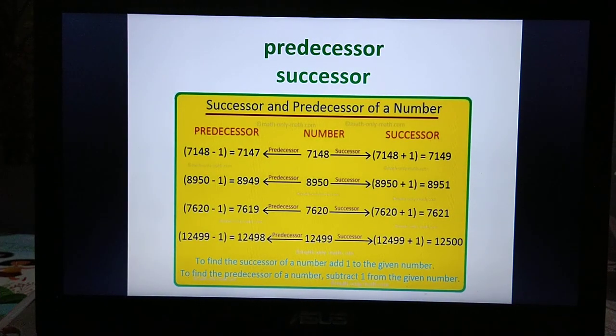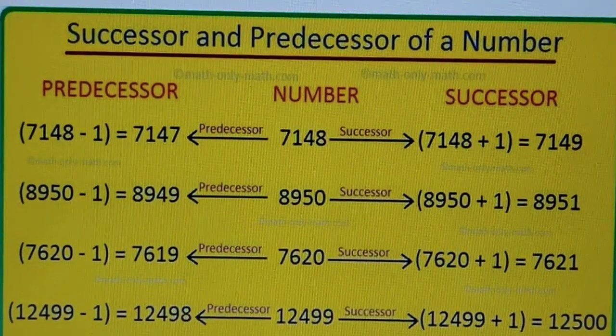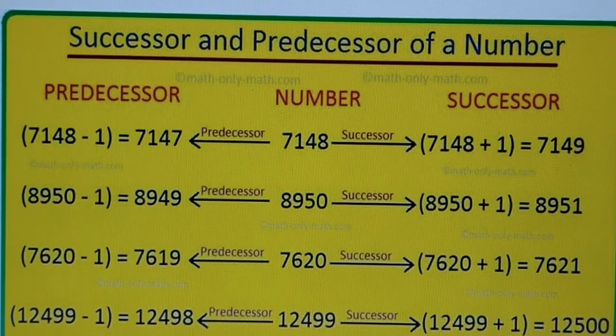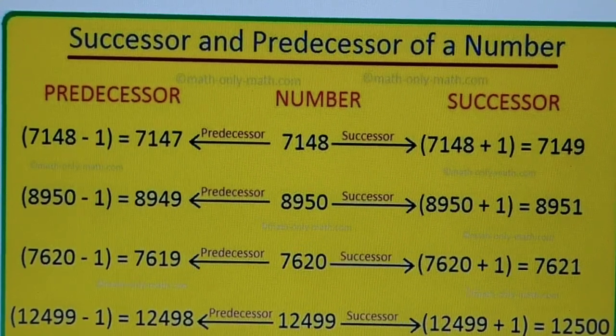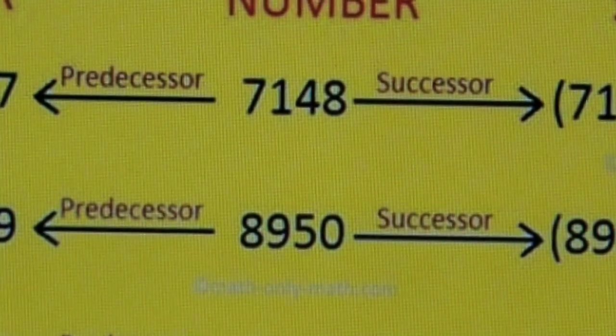Next word is predecessor. P-R-E-D-E-C-E-S-S-O-R. And successor, S-U-C-C-E-S-S-O-R. Predecessor means the number coming before, and successor means the number coming after. So if you want to know, like here the main number is 7148.